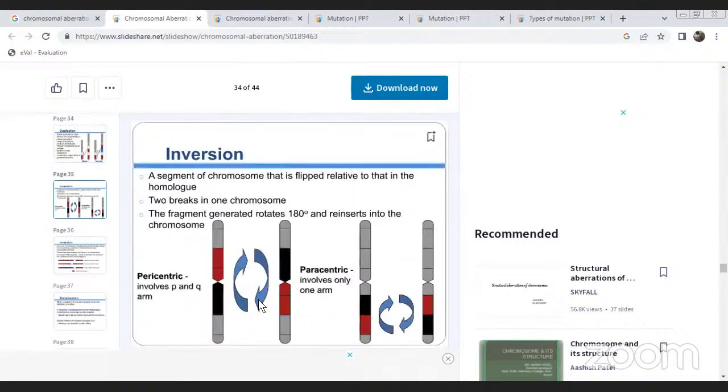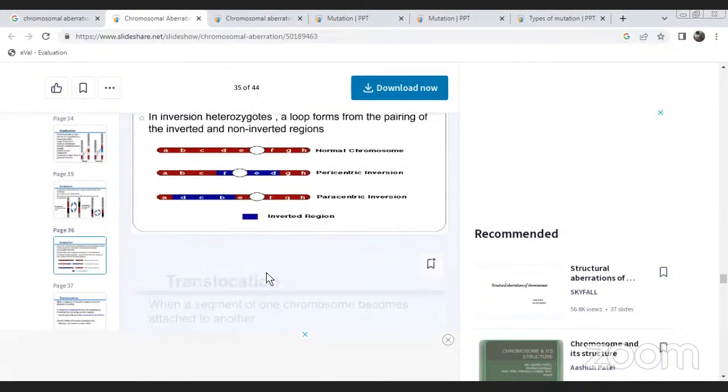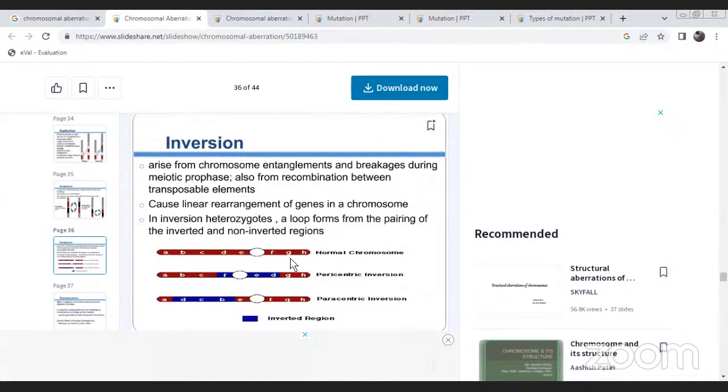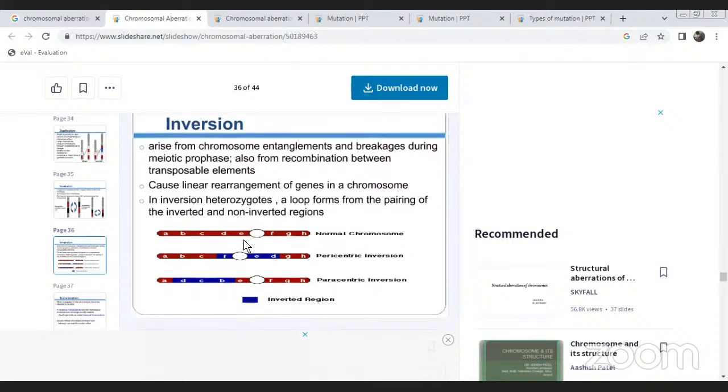Duplication is a major force of genome evolution. Inversion: a chromosome segment that is flipped relative to the homologue. Breaks in one chromosome produce the flipped condition. Pericentric and paracentric: paracentric involves only one arm, while pericentric involves both the P and Q arms. Inversions arise from chromosome entanglements and breaking during the mitotic phase, and also from recombination between transposable elements.